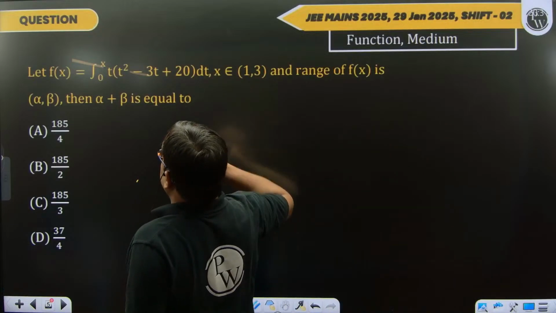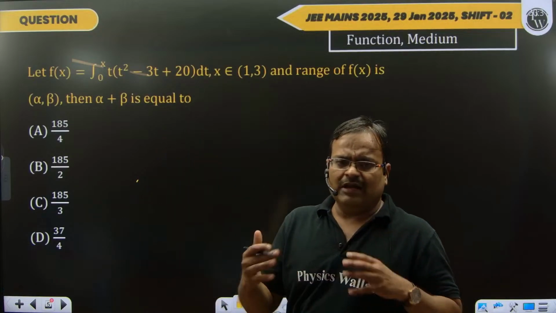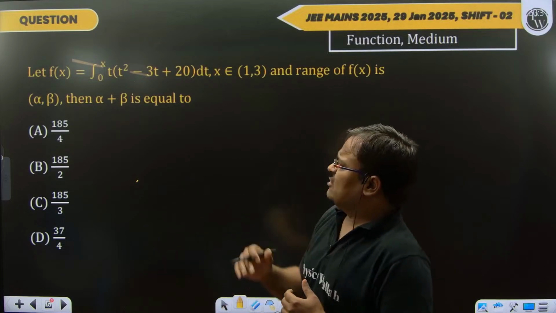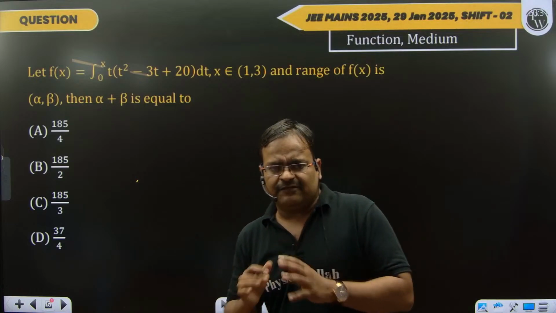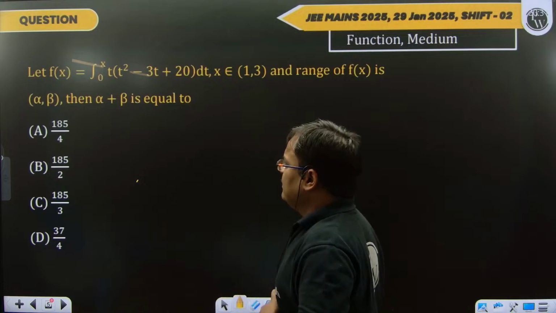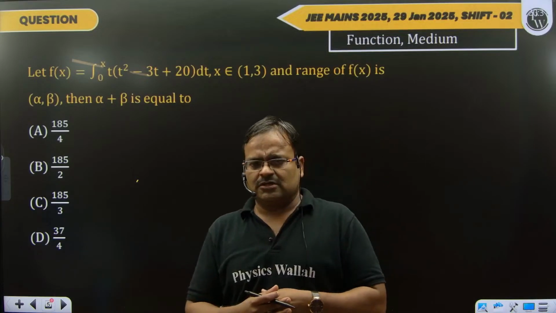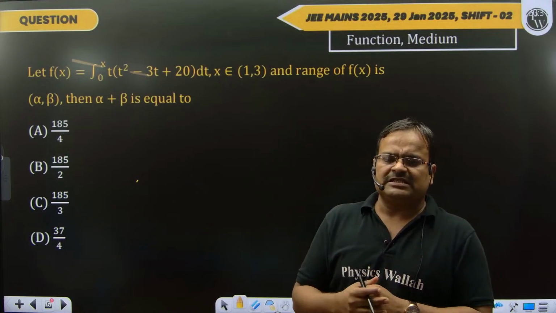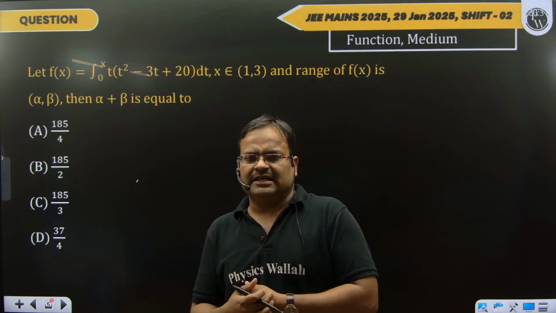So first, what is the nature of this function? Because if you want the range of the function, then you want to know whether our function is increasing or decreasing. So that's why we want the nature of f(x). If you want the nature of f(x), that means you want the sign of f'(x). What is the sign of f'(x)?